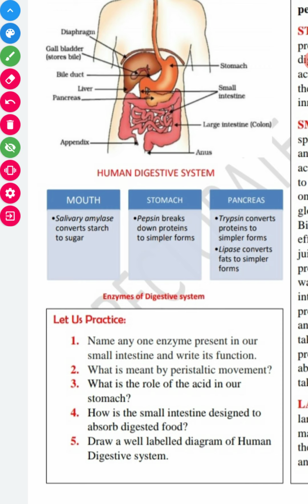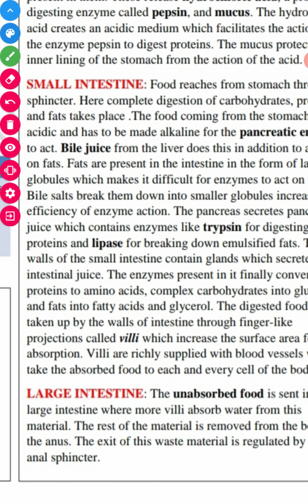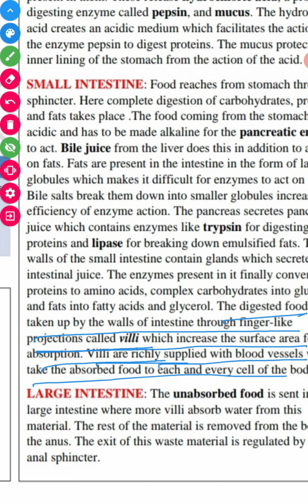Next, students, how is the small intestine designed to absorb the digested food? You can write it from here. This is the exact answer. I'll show you. Villi are richly supplied projections. The digested food is taken up by the wall of the intestine through finger-like projections called villi, which increase the surface area for absorption, and villi are richly supplied with blood vessels. Right. So next question we have.